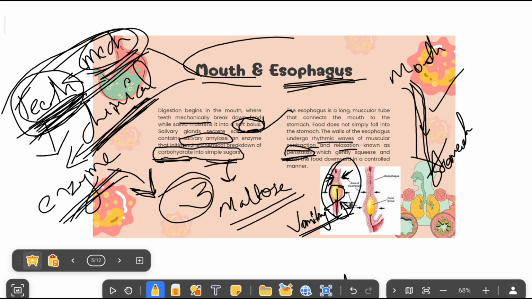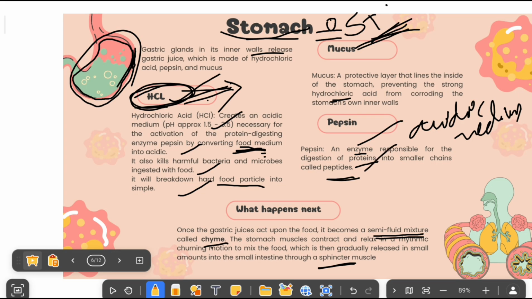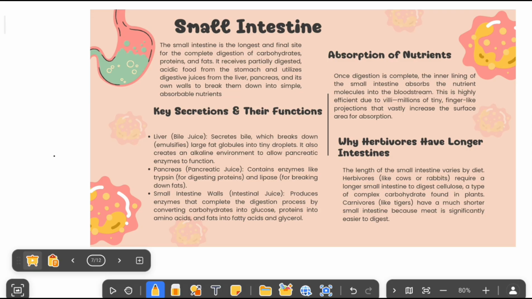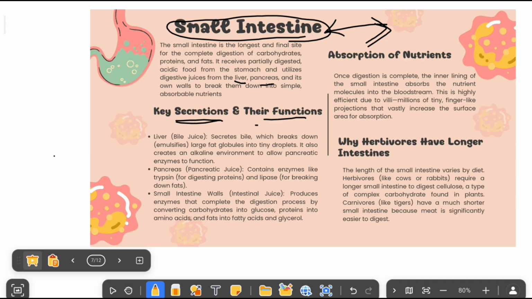Here already we got carbohydrate digestion, and here we got protein digestion. Next we have the small intestine. The small intestine is the longest tube and it is the final site for digestion. All the food particles get digested in the small intestine. Clear? Now here in the small intestine we will get secretions from the liver and pancreas. Now we'll see what the key secretions and their functions are.